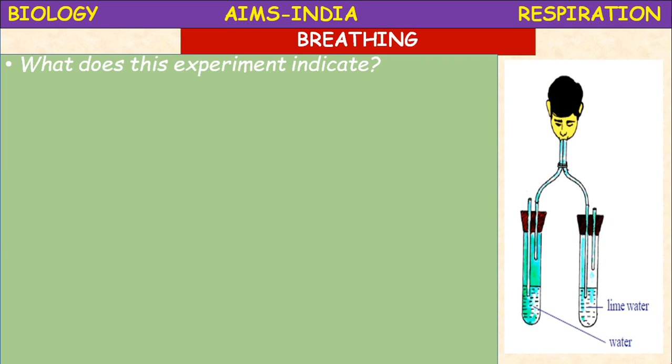Here the two setups are given. Two wide mouthed glass bottles or test tubes, okay, arranged like this. There is a 2-hole rubber cork through which a U-shaped tube is introduced, and one inlet and one outlet will be there. In one test tube lime water is taken, in another test tube only water is taken. Okay, and we have to blow air into this tube.